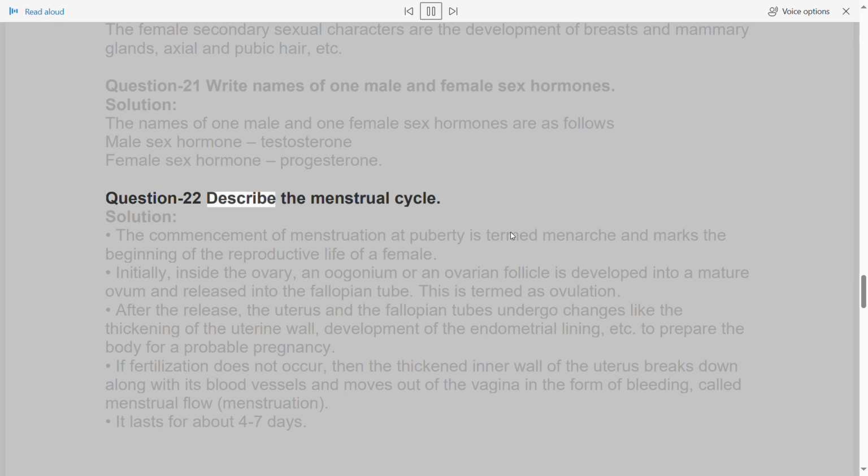Question 22. Describe the menstrual cycle. Solution. The commencement of menstruation at puberty is termed menarche and marks the beginning of the reproductive life of a female. Initially, inside the ovary, an oogonium or an ovarian follicle is developed into a mature ovum and released into the fallopian tube. This is termed as ovulation.